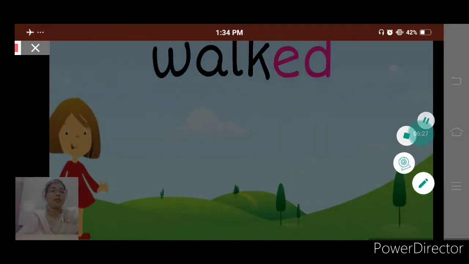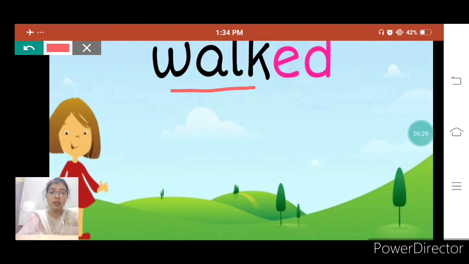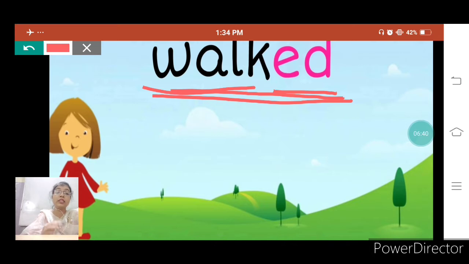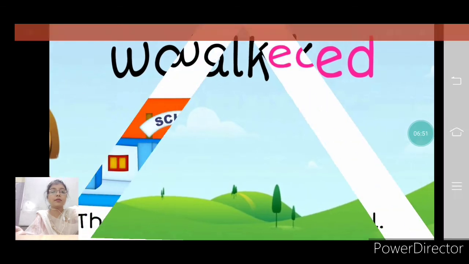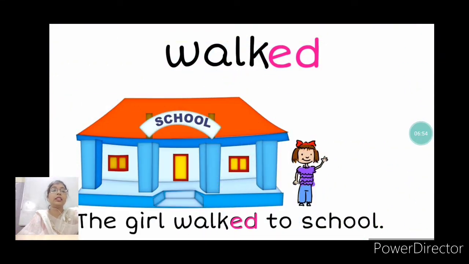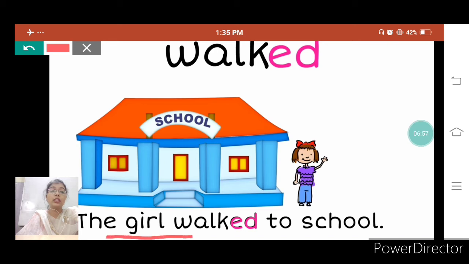Here, the example is walk. Walk is a verb, and here we have to add ed to it. Then it will become walked. Walked means this action had already happened in the past. This word shows that the action had already happened in the past. Here is the example. The girl walked to the school. That means the girl had already walked. This action had already happened in the past.